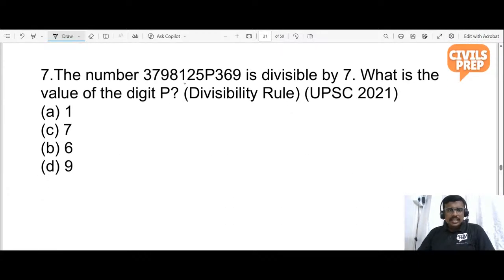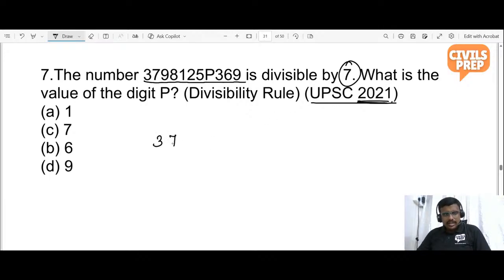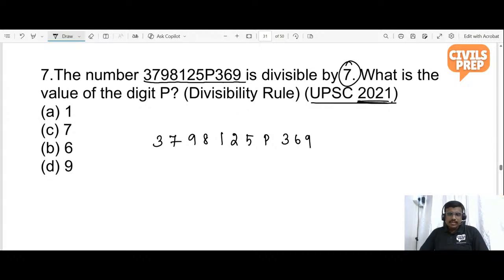So the number 3798125P369 is divisible by 7. It is a previous year question asked in the year 2021. What is the divisibility rule of 7? I told you. What is the divisibility rule of 7?